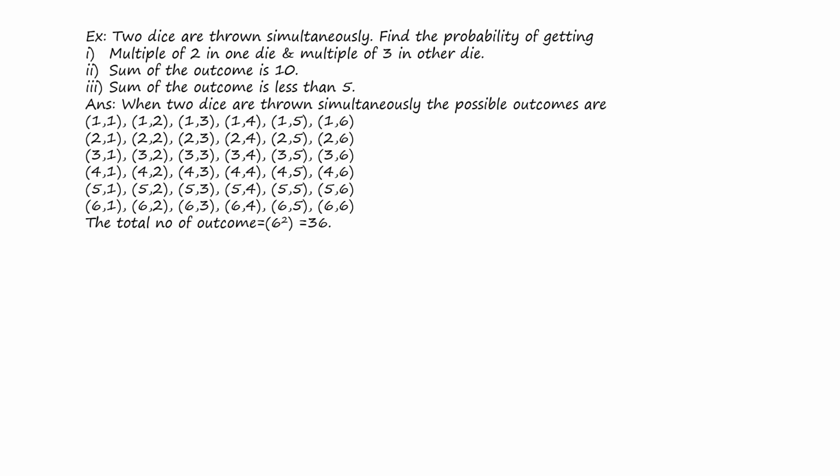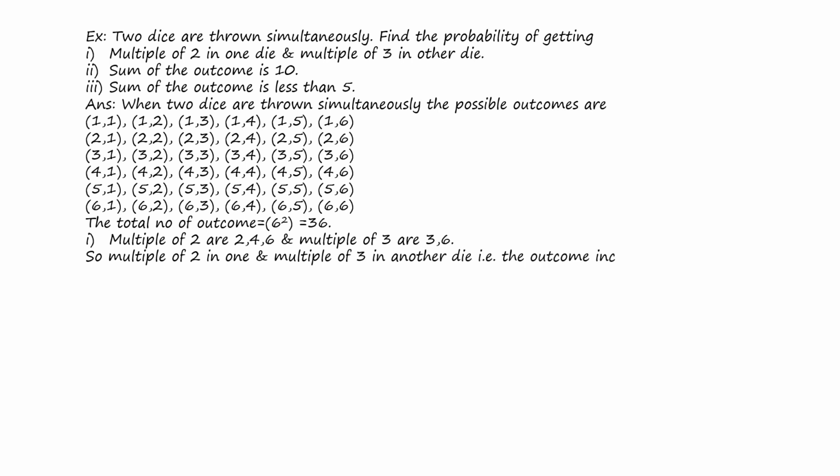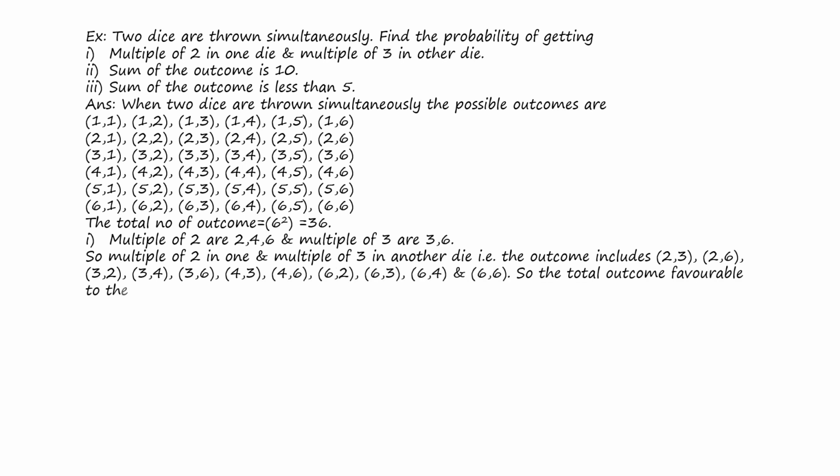Now, the first bit says a multiple of 2 in one die and a multiple of 3 in the other die. So what are the multiples of 2? The multiples of 2 are 2, 4, 6 and the multiples of 3 are 3 and 6. So a multiple of 2 in one die and a multiple of 3 in another die means the outcomes include (2, 3), (2, 6), (3, 2), (3, 4), (3, 6), (4, 3), (4, 6), (6, 2), (6, 3), (6, 4), (6, 6).